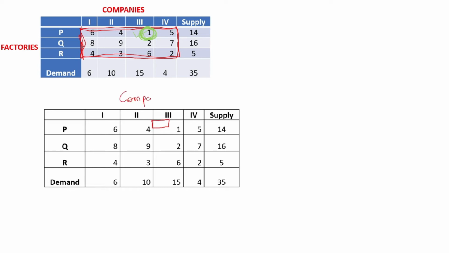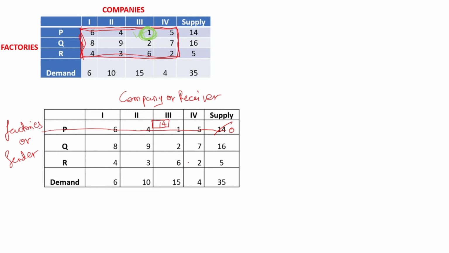Okay, this is a company and these are the factories. Maximum demand of company 3 is 15 and P can give 14. Factory P can give 14, but the demand of company 3 is 15. So he is giving all, whatever is there with him. So now P has nothing left and this 14 will become 0, because he has supplied all 14 items to company 3.